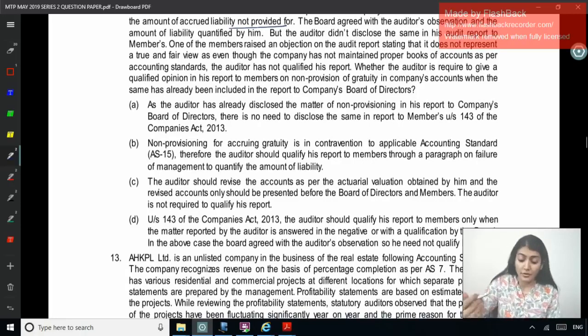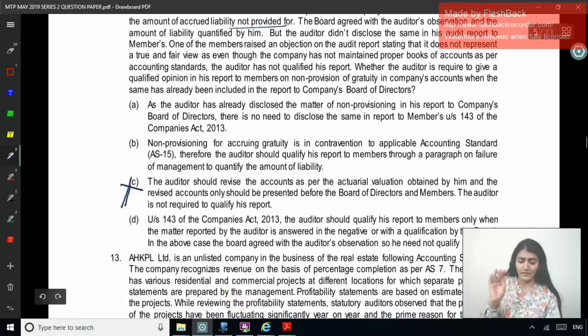Okay. Non-provisioning for accrued liability is in contravention to the applicable accounting standard AS 15. Therefore, the auditor should qualify his report to the members through a paragraph on failure of management to quantify the amount of liability. The auditor should revise the accounts as per the actuarial valuation obtained by him, and the revised accounts only should be presented before the board and members. The auditor is not required to qualify the report, as the accounts are revised.